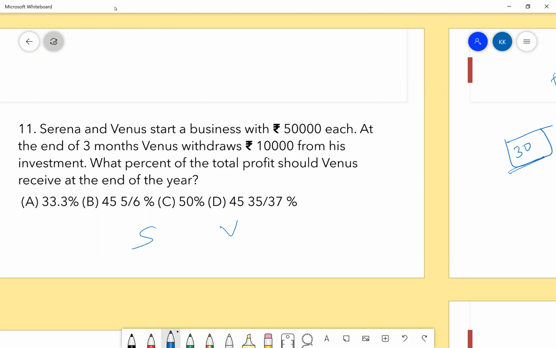Yes, that's it. So it'll be like 50,000 into 12 is to 50,000 into 3 plus 40,000 into 9. The ratio was like 60 is to 51. So what I did was I considered the profit amount to be 111 rupees. If it is 111 rupees, then 51 rupees should go to Venus. So it's like 111 minus 51 by 111, into 100. That's how I landed with 40, option B.